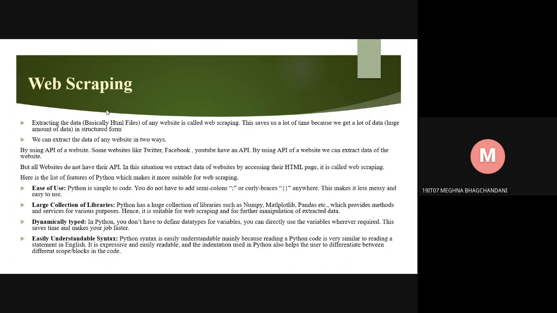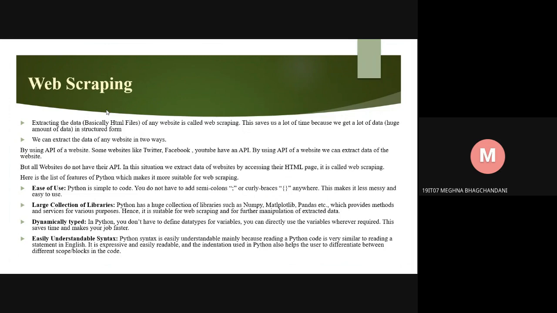We can extract the data of any website in two ways: by using the API of a website. Some websites like Twitter, Facebook, YouTube have an API. By using the API of a website, we can extract data of the website. But all websites do not have their API. In this situation, we extract data of a website by accessing their HTML page. It is called web scraping.